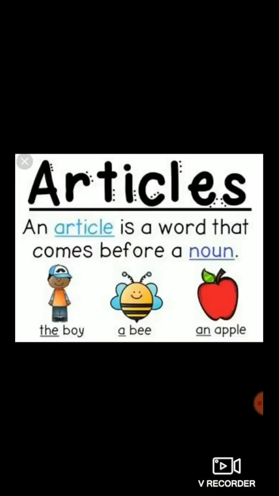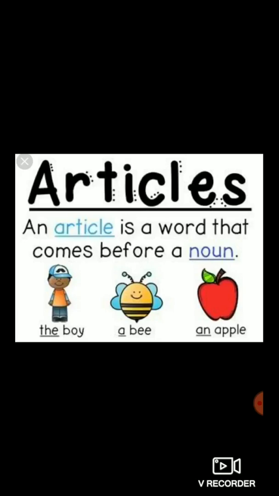Now you all will tell me, what is a noun? Yes, a noun is the name of a person, name of a place, name of an animal, name of a thing. Now you can see the 3 pictures shown here. The boy is a name of something, so it is a noun. Bee is also a name of something. That's why it is known as a noun. And apple is the name of a fruit, so it is known as a noun.